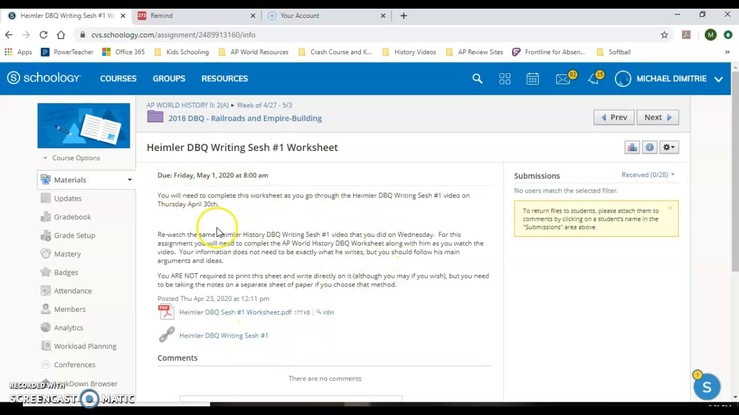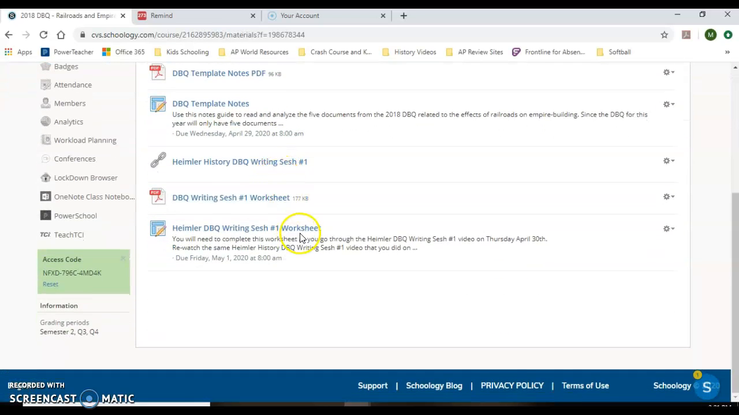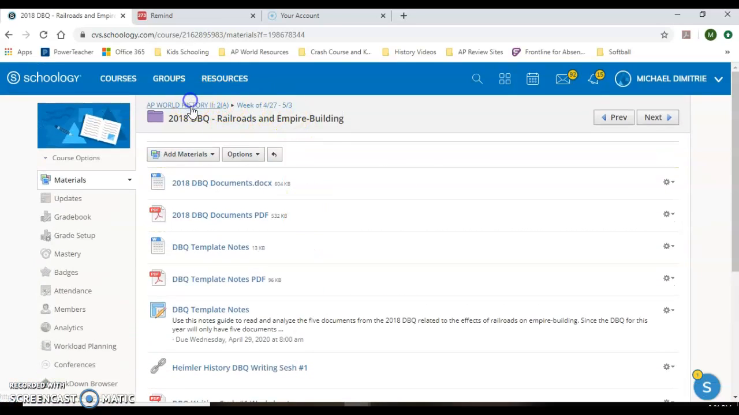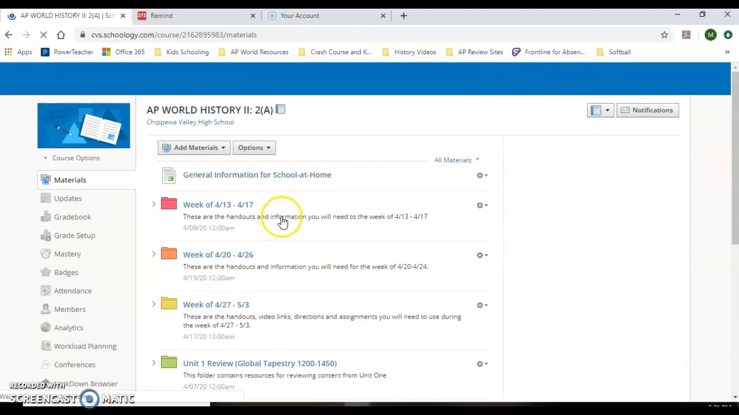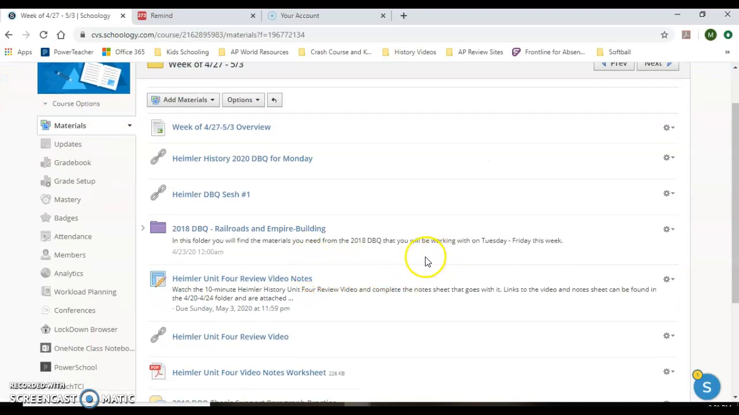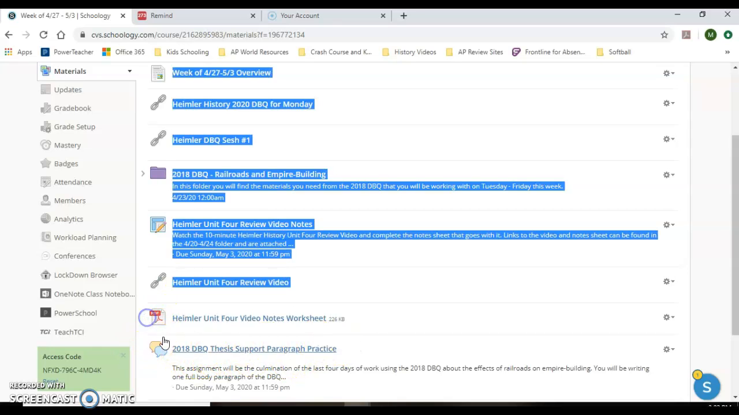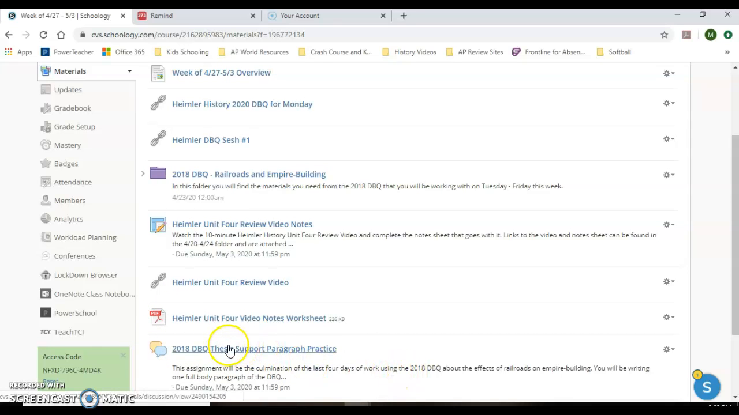Okay, and I kind of gave a description of what you need to do there. Now, when you go back to the main folder, that's everything in the Railroads and Empire Building folder. When you go back to the main folder here, you will see that, whoops, sorry, for the week of 4/27, we also have the thesis support paragraph practice in here. So this is what you're going to do over the weekend. These last three things are the things you're going to do over the weekend.